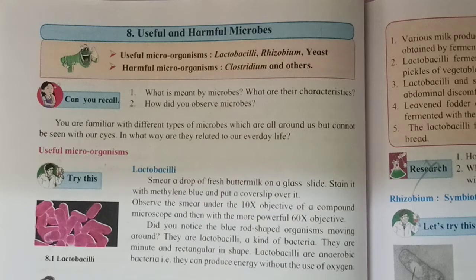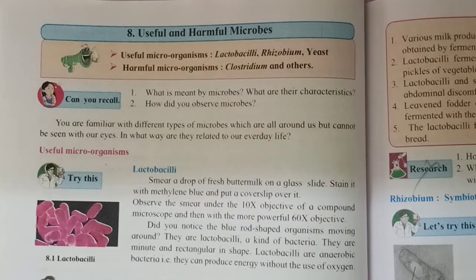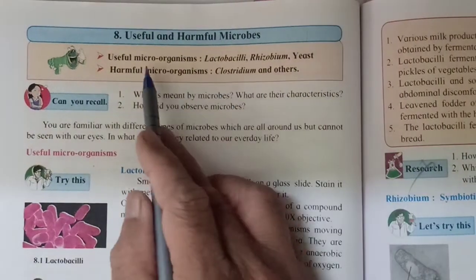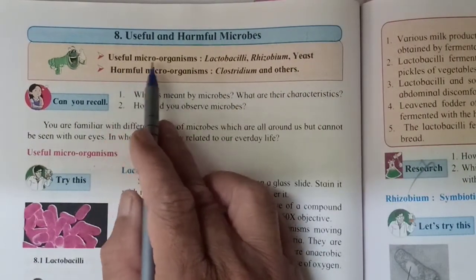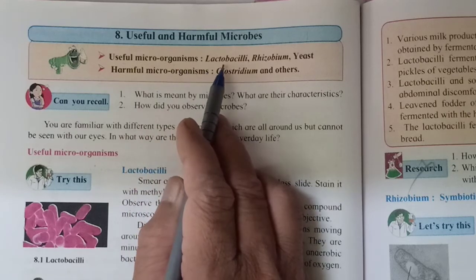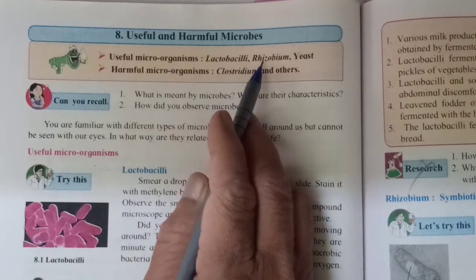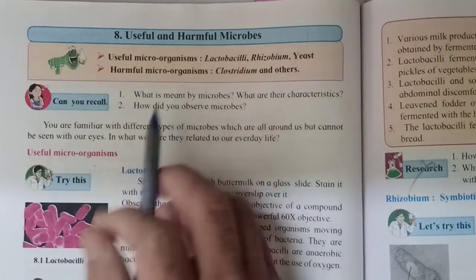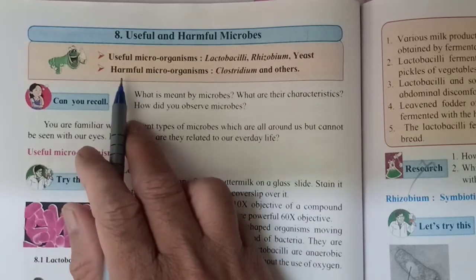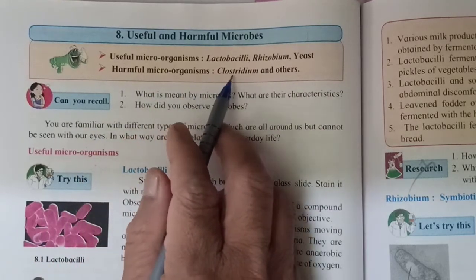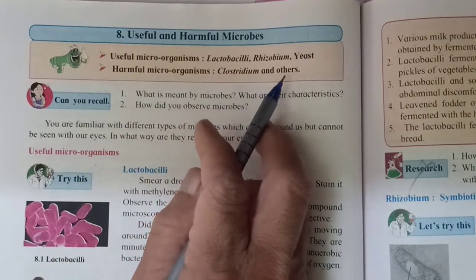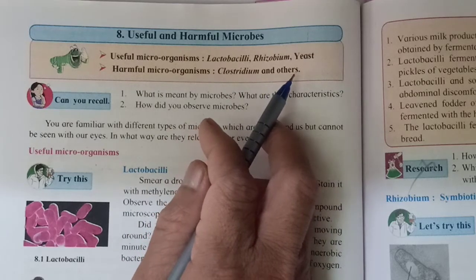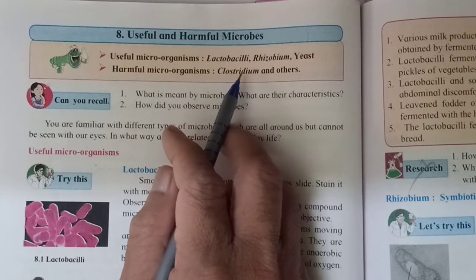Among them, some are useful and some are harmful bacteria or microorganisms. Among the useful microorganisms, we are going to study lactobacilli, rhizobium, and yeast. Among the harmful microorganisms, there are clostridium and other disease-causing microorganisms. We are going to study about them.